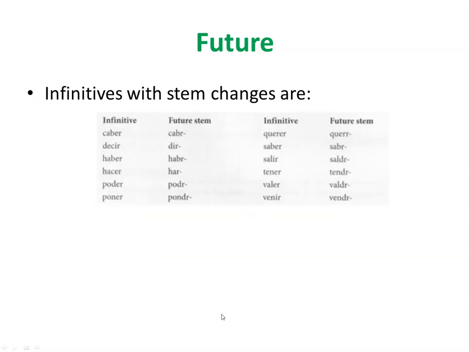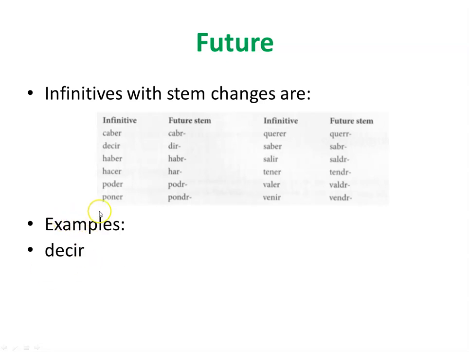Okay, for irregulars, we have some stem changes in the infinitives, and we have some examples here. As you can see, the infinitive and the future stem, okay, that's what's gonna be the stem, and then we add the endings. Okay, let's see an example like the verb decir.